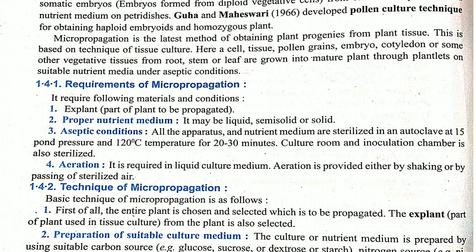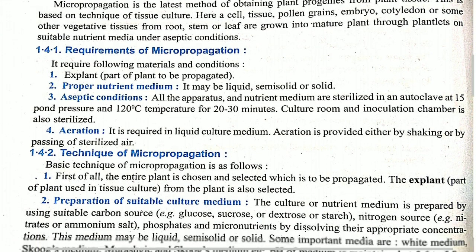Then aseptic condition, as that particular explant and the nutrient medium should be germ free. Then only the plant is capable of growing in a proper manner. So for that we are going to do autoclaving. Then for aeration we take a cotton plug, because we are talking about plant tissue culture. It might be within a conical flask or a test tube, so we need one aeration center. So a cotton plug can be used for aeration.